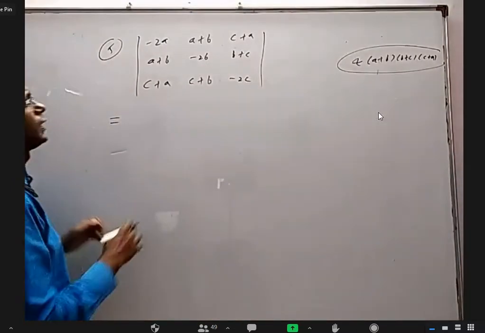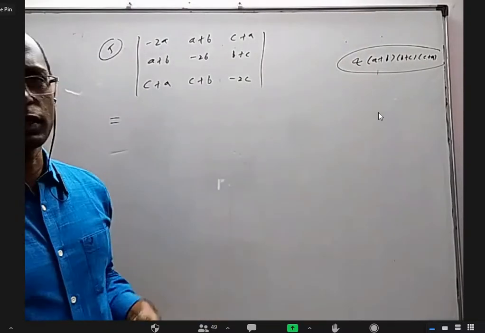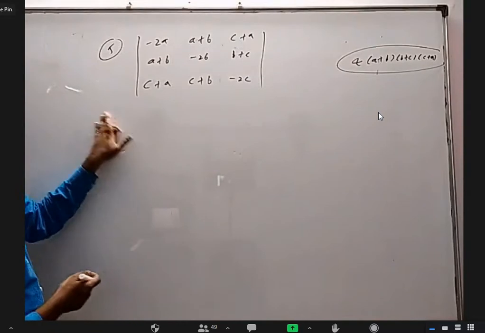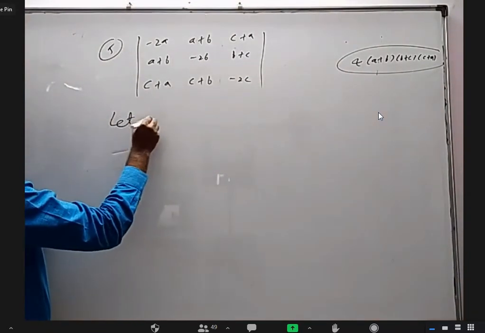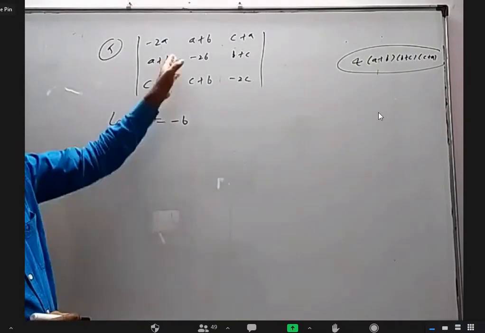Instead of trying to adjust this way, that way, and getting A plus B common somewhere, B plus C common somewhere, it may be possible. I don't know. I never spent too much time on this, but I will do one thing. Let A equal to minus B. Wherever A is there, I'll put minus B.